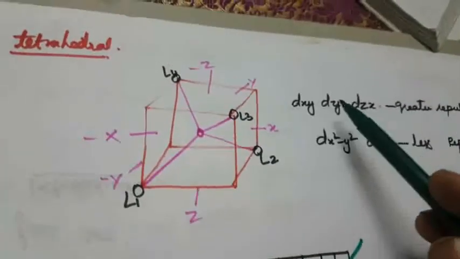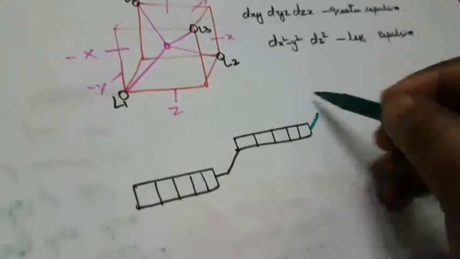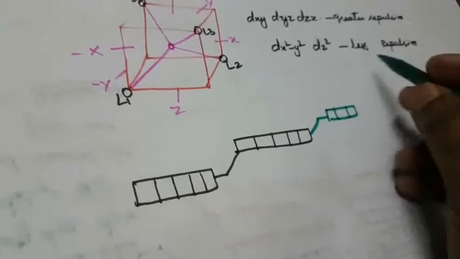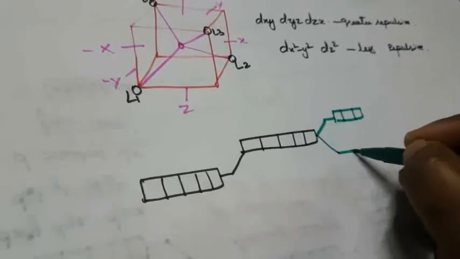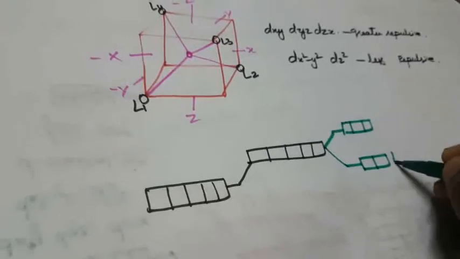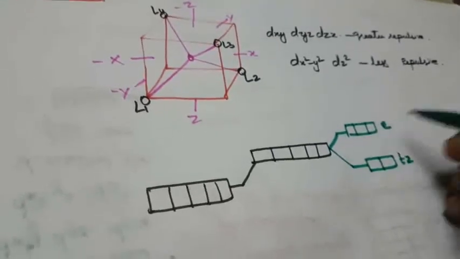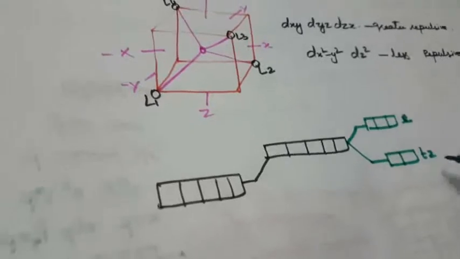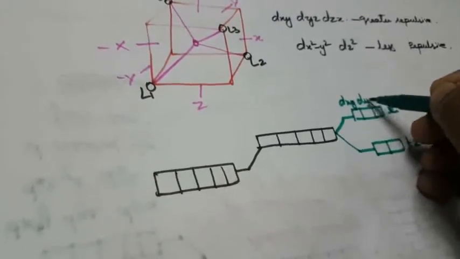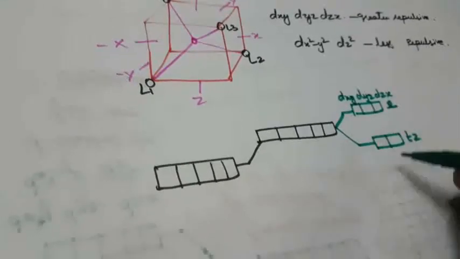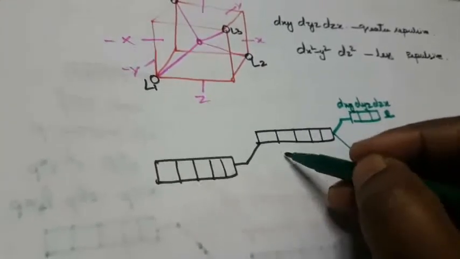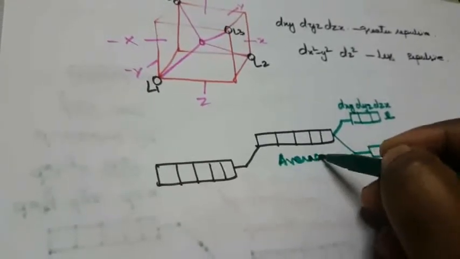I told you dxy, dyz have greater repulsion, so they are placed at the top. Now these are the lesser repulsive, the 2 orbitals. So here this is called T2 and this is called E. The g is missing here. This is dxy, dyz, dzx, and here dx square minus y square and dz square. This is the average spherical field of negative charge.